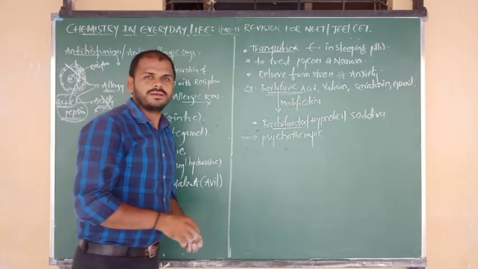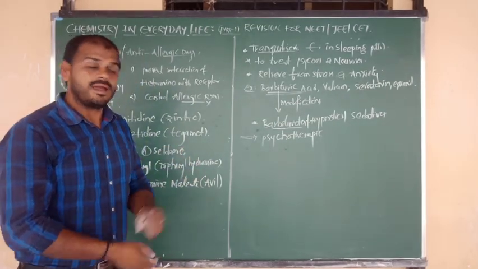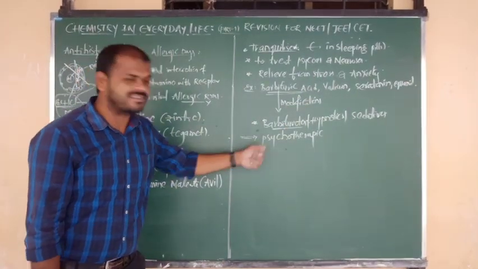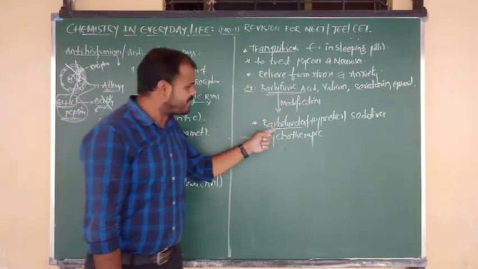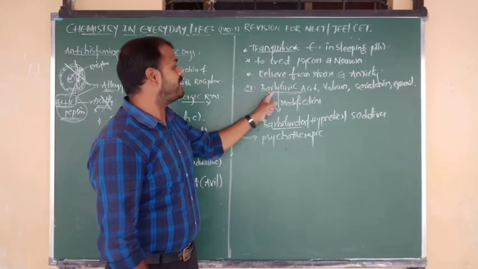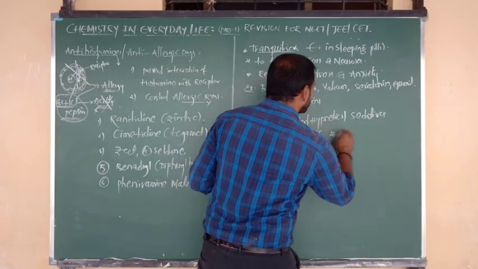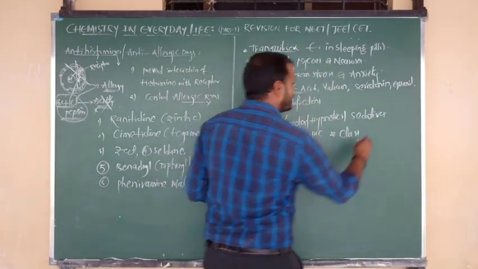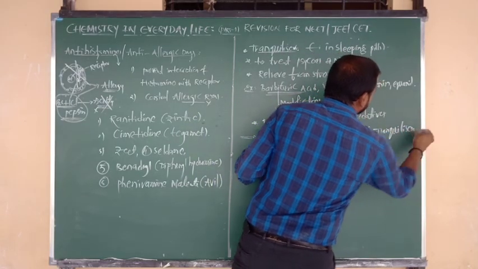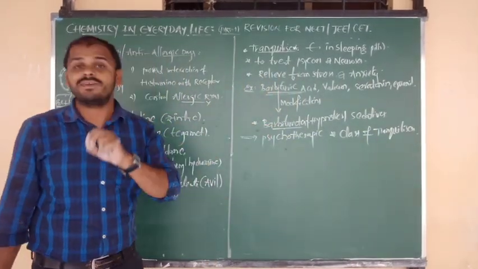What is meant by therapeutic? They show their action only on a particular site for a particular purpose, and especially they are used for the treatment of psychos. That's why we say these are psychotherapeutic drugs. But actually, what is meant by barbiturates? Barbiturates are medicines obtained from barbituric acid. That means barbiturates are also a class of what, beta? Tranquilizers only. So these all belong to tranquilizers. Good. From which medicine do we get barbiturates? From barbituric acid.